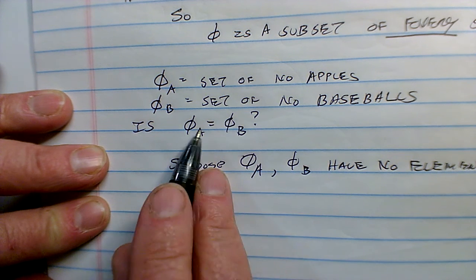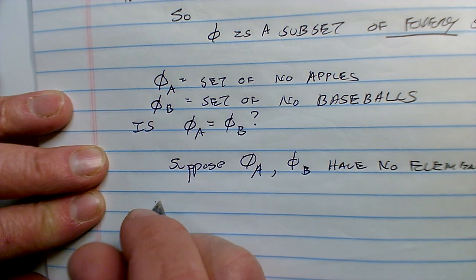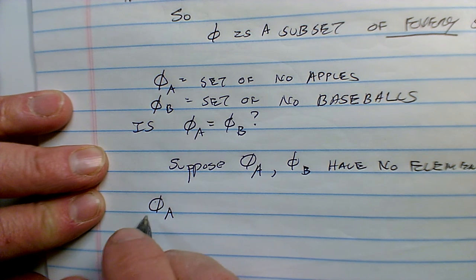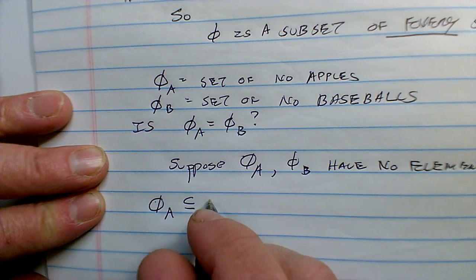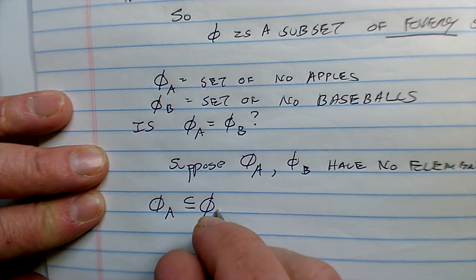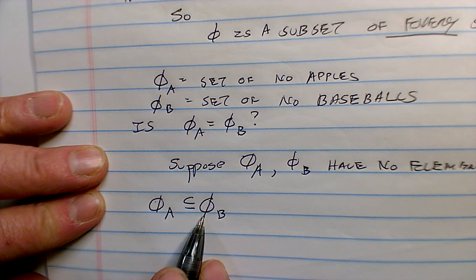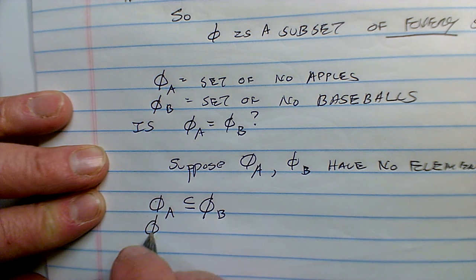Now, how do you prove that two sets are equal? Well, what I'd have to do is show that everything in the set of no apples is a subset of the set of no baseballs. Is everything that is in here? Well, yes, because there's nothing in here. Does it work the other direction?